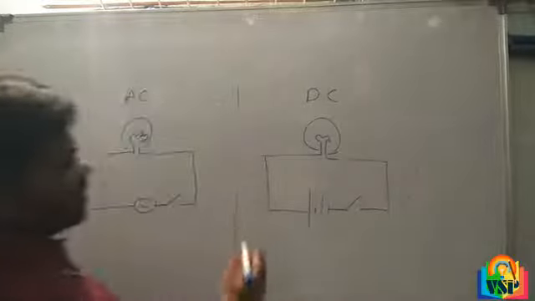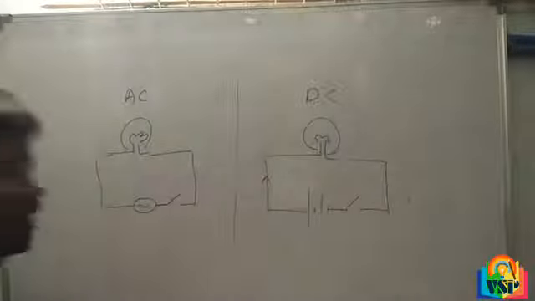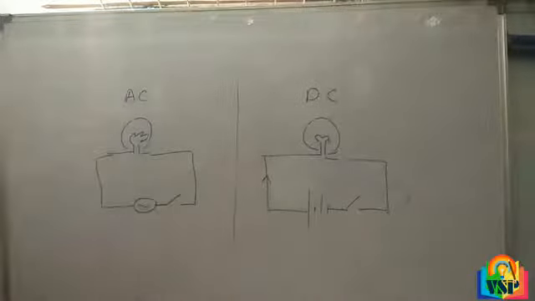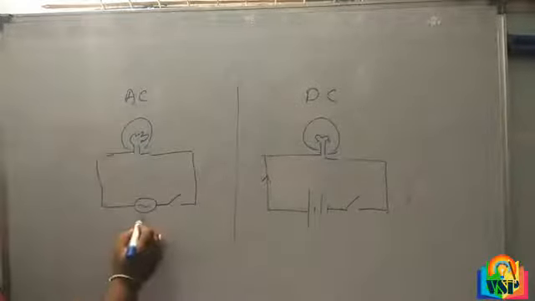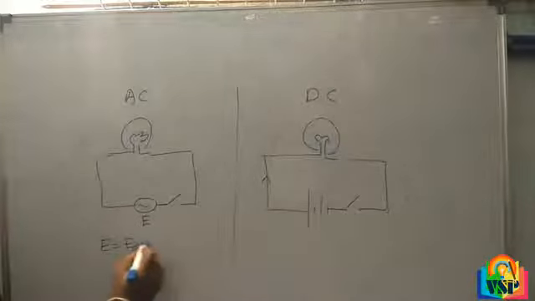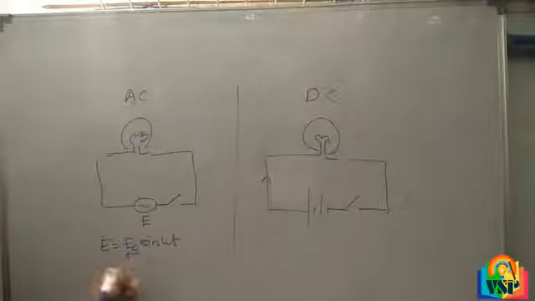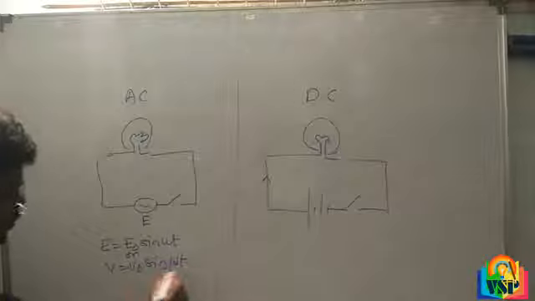This is about DC current. This is AC current. Here we can use simple formulas. Suppose E is equal to E naught sin omega t, or V is equal to V naught sin omega t.